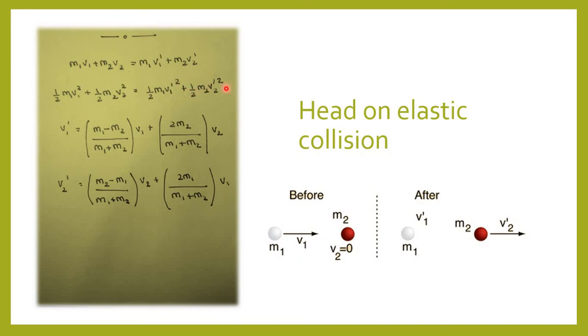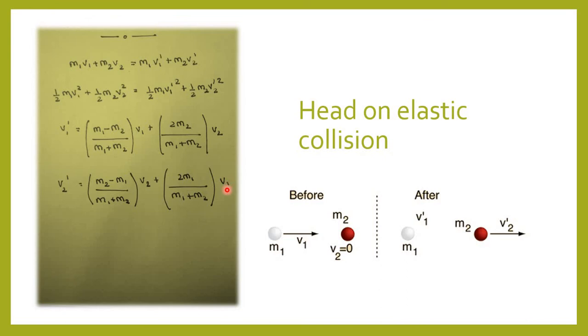So on solving these two equations, we get the final velocities of the two balls. v1 dash will be equal to (m1 minus m2) by (m1 plus m2) times v1 plus 2m2 by (m1 plus m2) times v2. Similarly, v2 dash will be equal to (m2 minus m1) by (m1 plus m2) times v2 plus 2m1 by (m1 plus m2) times v1.